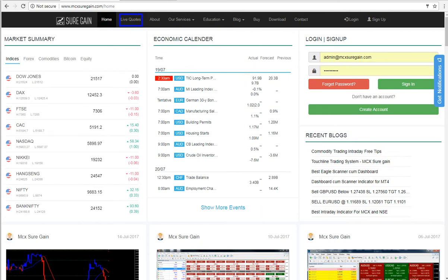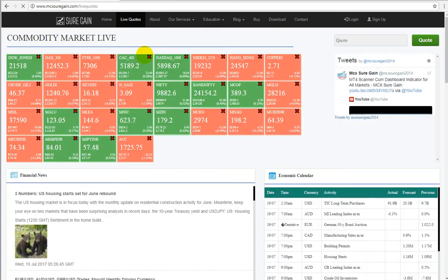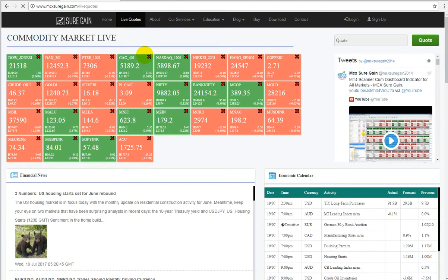Whenever you click on that button, another page will open. On that page some stocks are already floating. Here you can see some boxes are green and some boxes are red. Green stands for the positive position of a particular symbol, and red stands for the negative position.